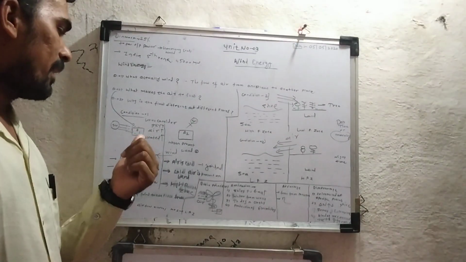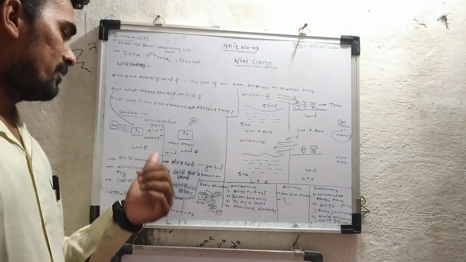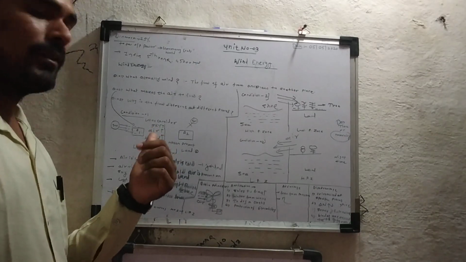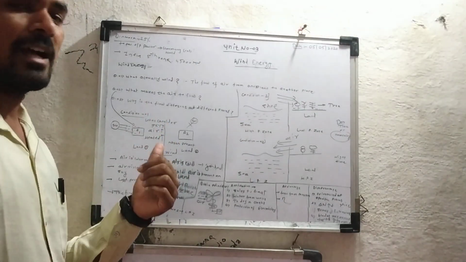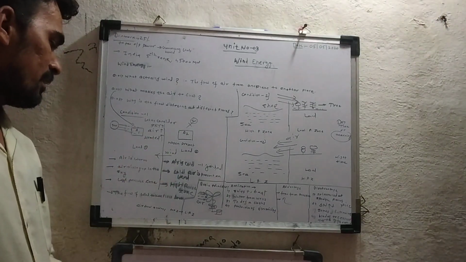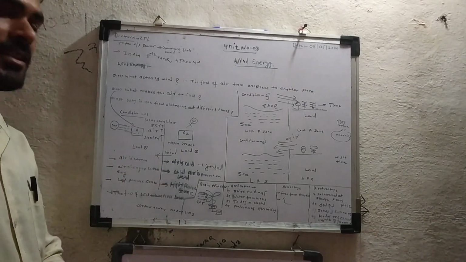So what happens once the air is heated? Once your land is heated, the flow of air takes place towards the sky. So what are the observations we have seen in condition number 1? The first observation is the air is warm in nature.